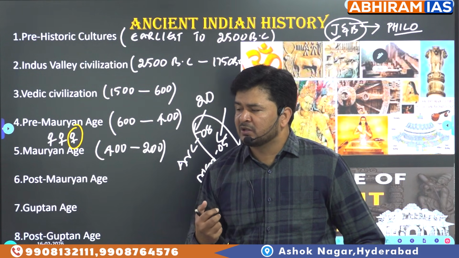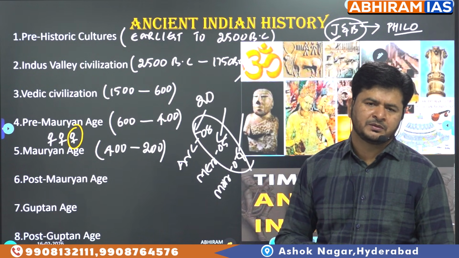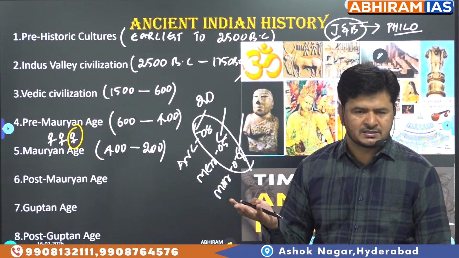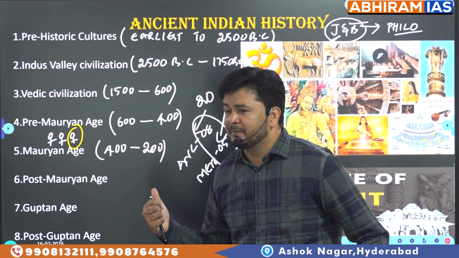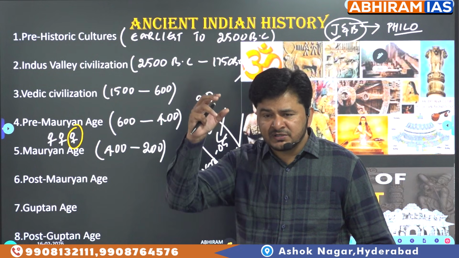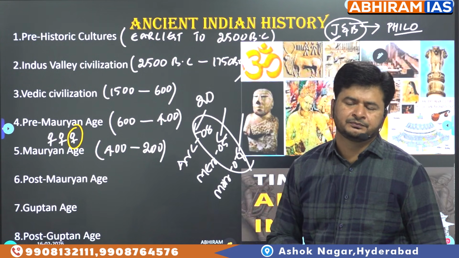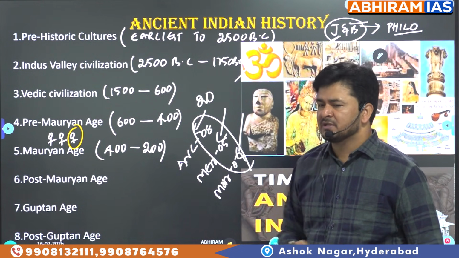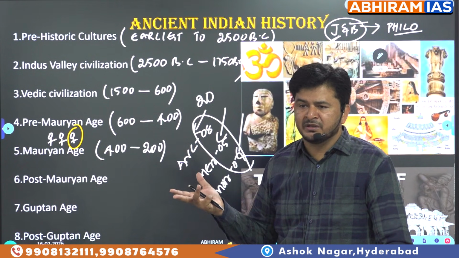Besides Ashoka's Dhamma, what kind of contributions were made by Mauryan Ashoka to Buddhism? Once you are done with Mauryan Ashoka's contributions, be it Dhamma or Buddhism, you have to focus on administration, because when it comes to who introduced an organized administration for the first time in India, it is the Mauryans. An organized administration in India was introduced by the Mauryans. In fact, the same Mauryans brought political unity for the first time in India.